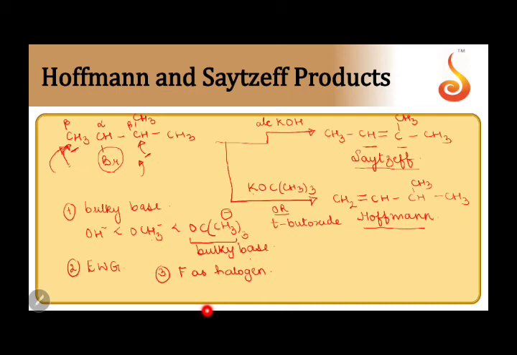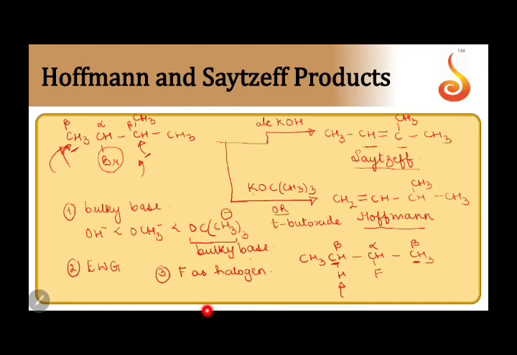For example, if I am taking this compound here, this is a fluoroalkane, 2-fluorobutane. So this is my alpha carbon. This is also beta and this is also beta. This beta carbon contains only 2 hydrogens, whereas this carbon contains 3 hydrogens.